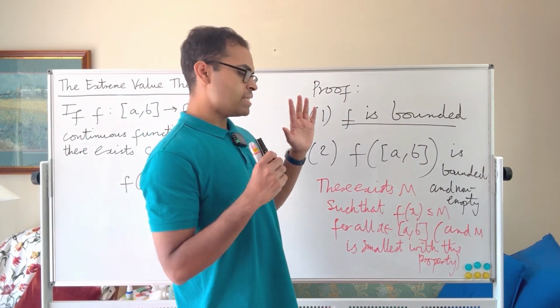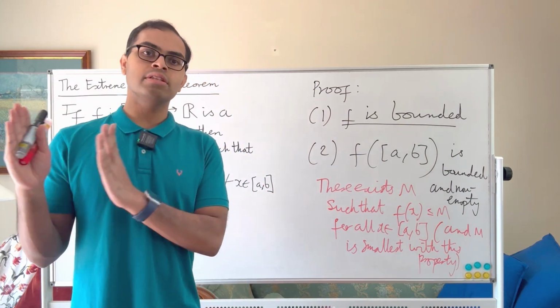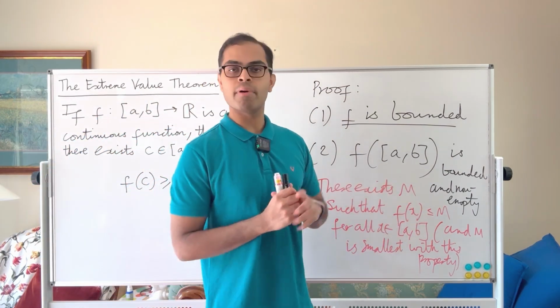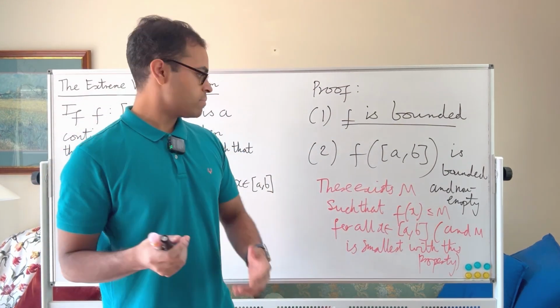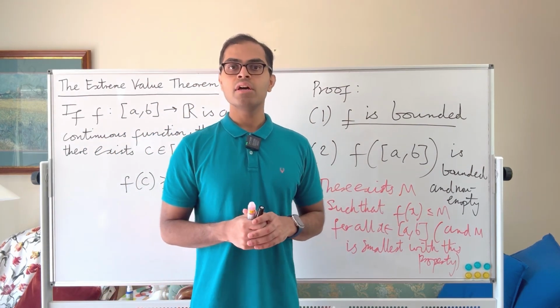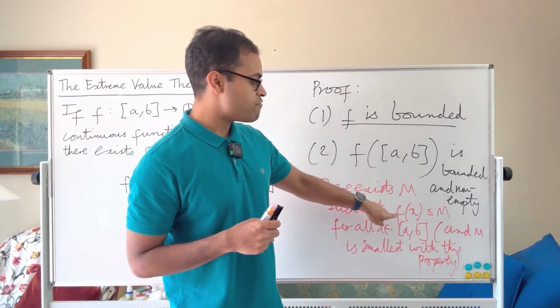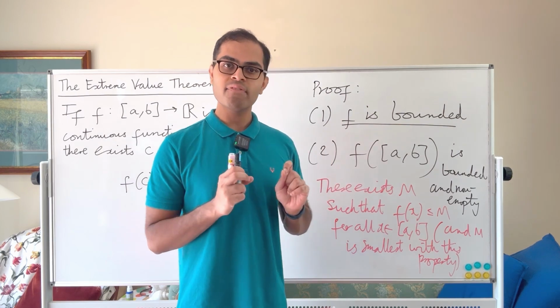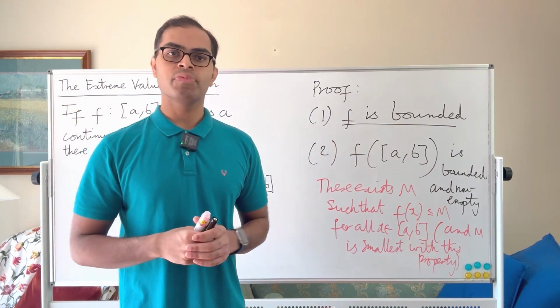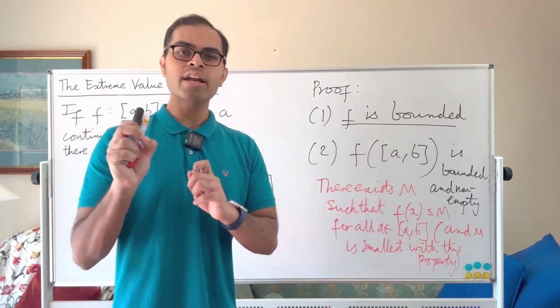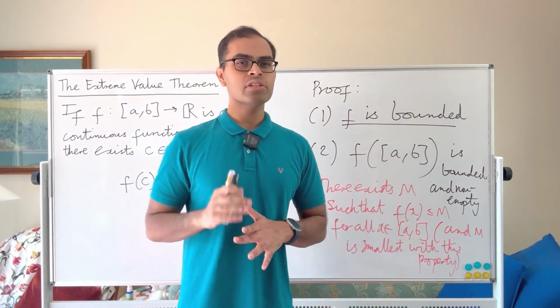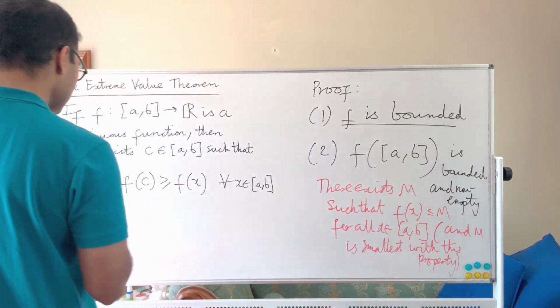Now, the idea is that you can get as close as you like to M. M is the least upper bound. That means it's the smallest number that's greater than or equal to all the f(x)'s. So it's the least one, which means we can find x's so that f(x) gets as close as we like to M. So let's do that. We're trying to hunt for our c so that f(c) is M. So let's first find values of f that are really, really close to M.